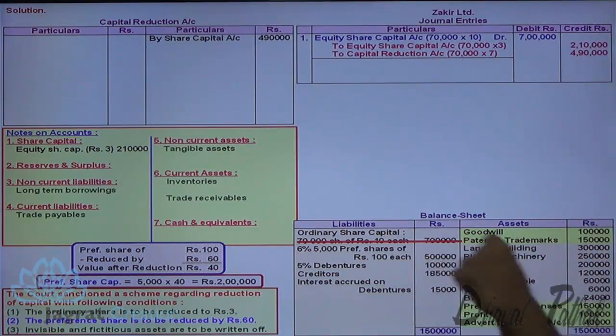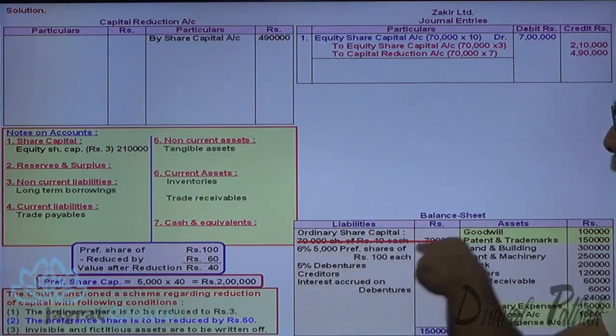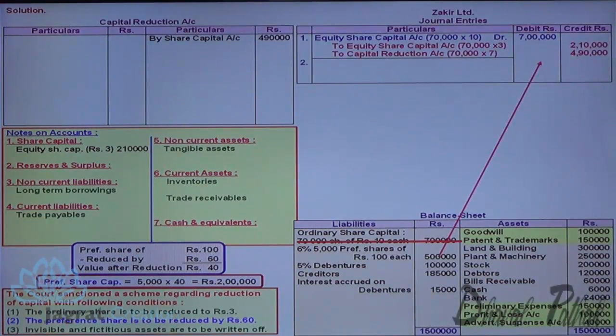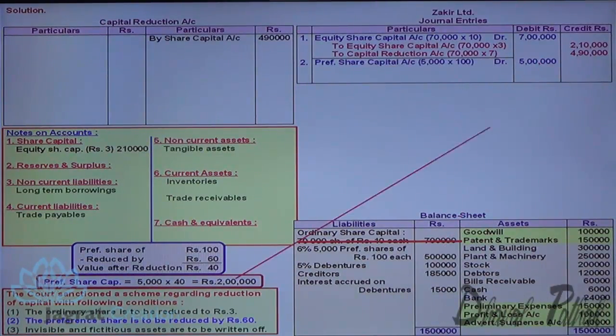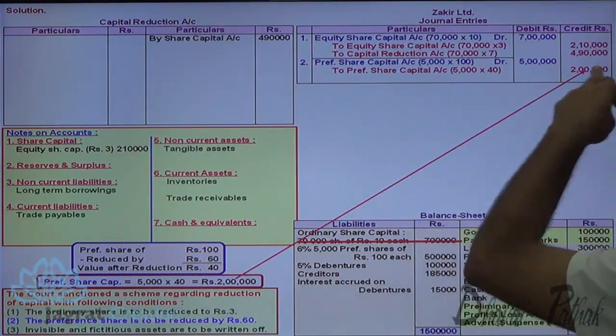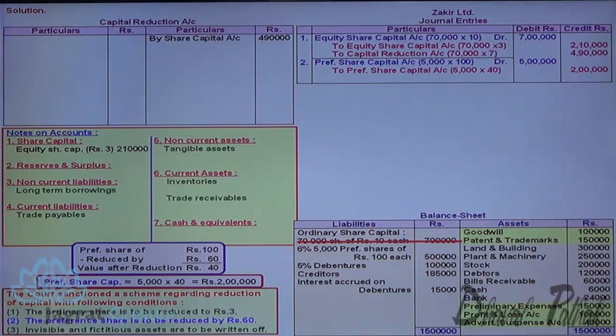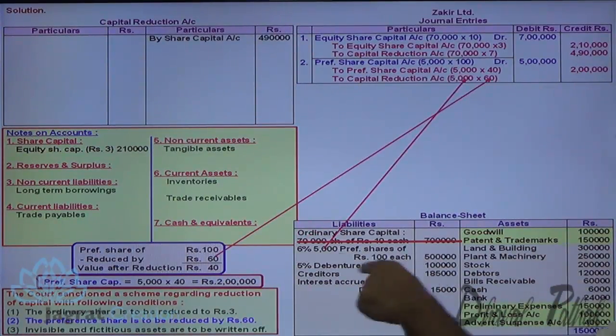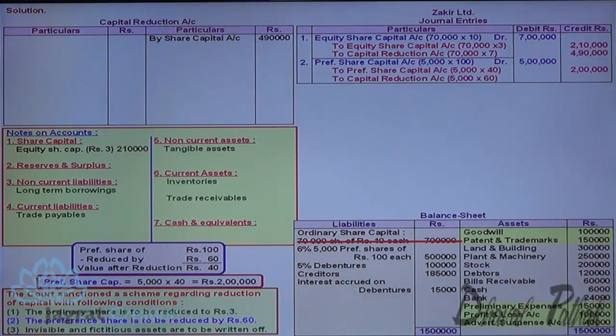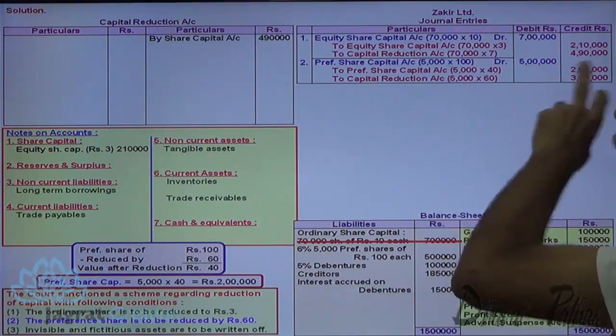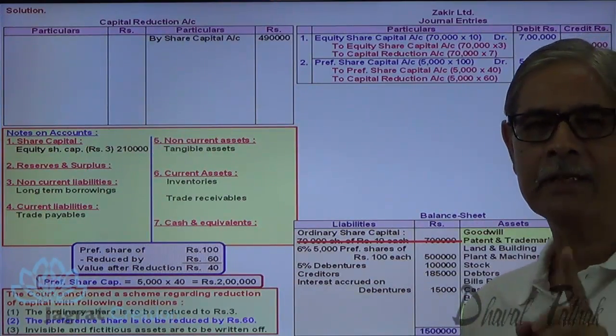So now I want to write down the journal entry. Preference share capital account debit 5 lakhs, to preference share capital rupees 40 each account credit 2 lakhs, to capital reduction 5,000 into 60, 3 lakhs is credited. This is the journal entry. Being preference share of rupees 100 each reduced to preference share each of rupees 40.